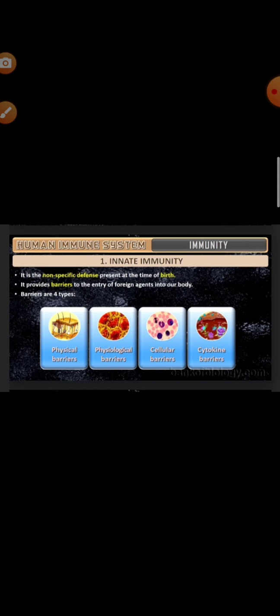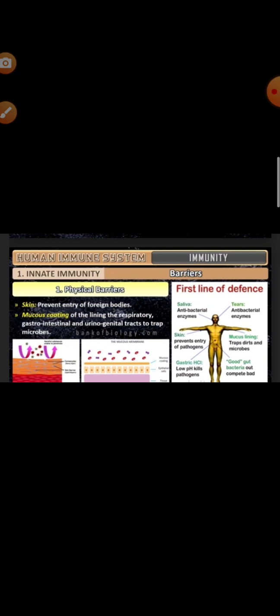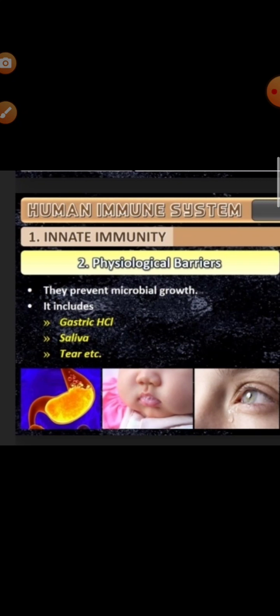They destroy any foreign particles which enter your body. And cytokine barriers are the interferons which are produced by the virus infected cells, which protect the non-infected cells from further viral infections.